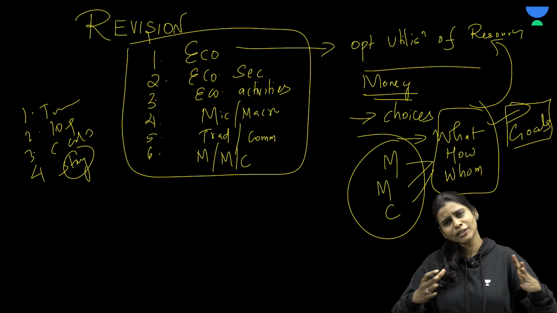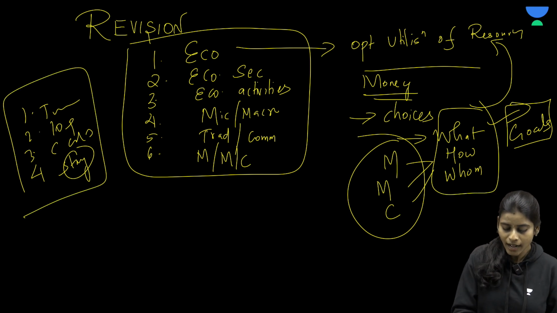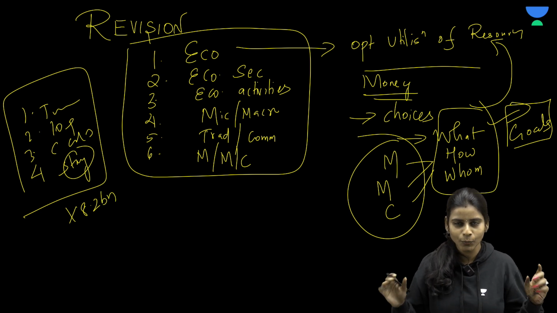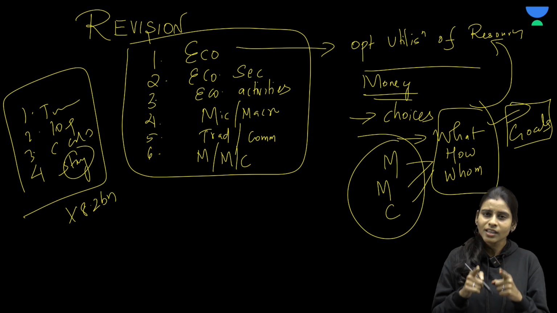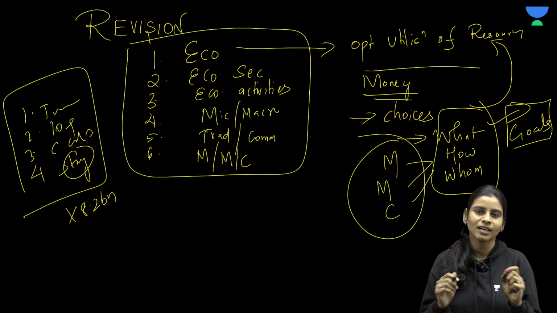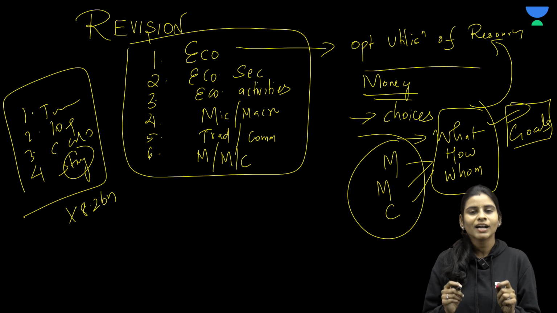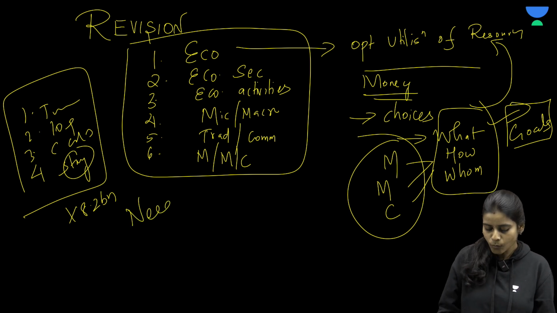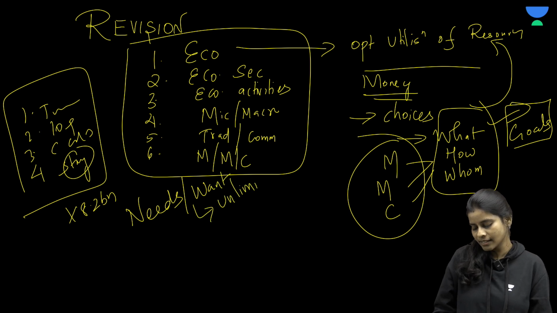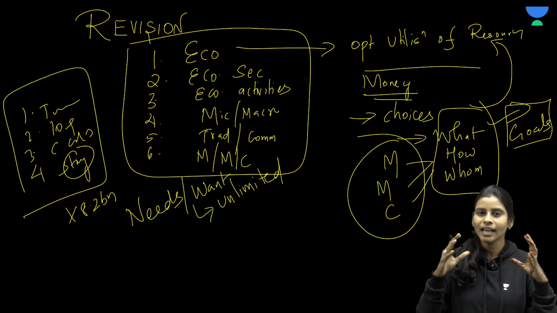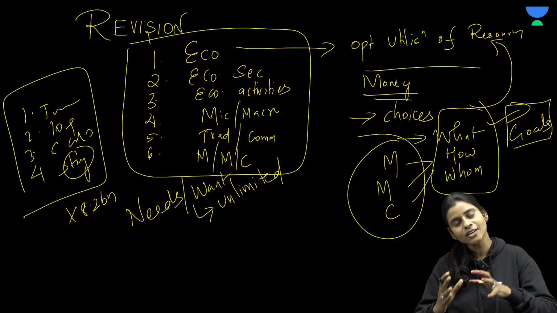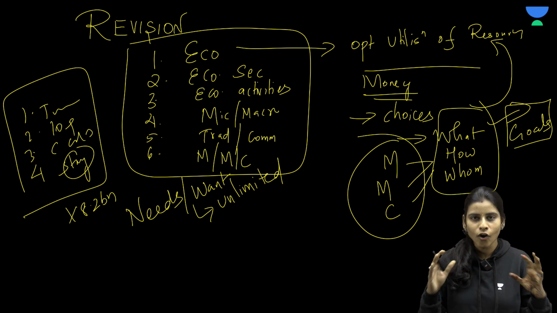So this list will go on without end, but just imagine you have to multiply this by 8.2 billion population. Why? Because the population of the world is 8.2 billion, right? So do you think it is possible to fulfill all the needs and wants of all the people in the globe? Definitely not possible. Why so? It is because our needs and wants are unlimited, but the resources are limited, right? The resources that we have in this world are so limited that it is not possible for us to meet or fulfill the needs and demands of all the people.